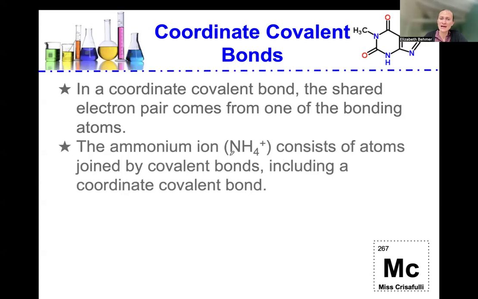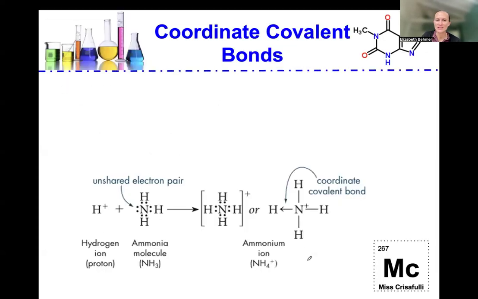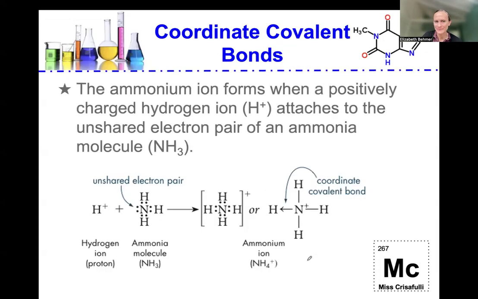The ammonium ion, NH4 with a positive charge, consists of atoms joined by covalent bonds, including that coordinate covalent bond. A polyatomic ion, such as NH4+, is a tightly bound group of atoms that has a positive or a negative charge, but will behave as a unit. So let's take a look at this, for example.